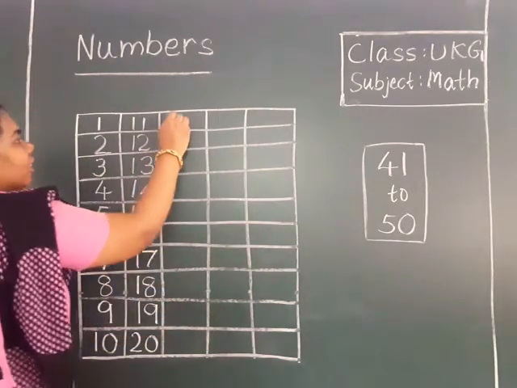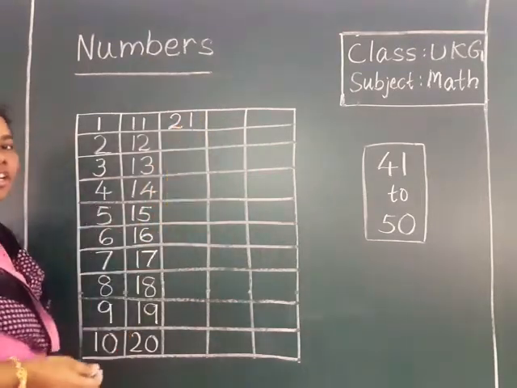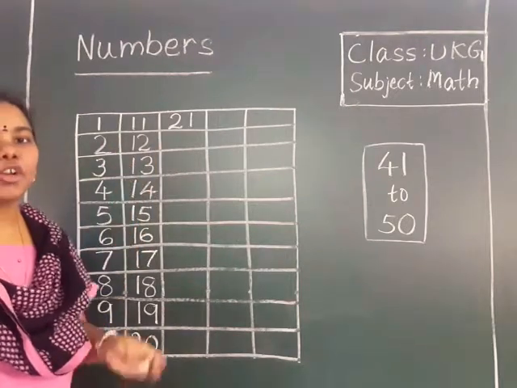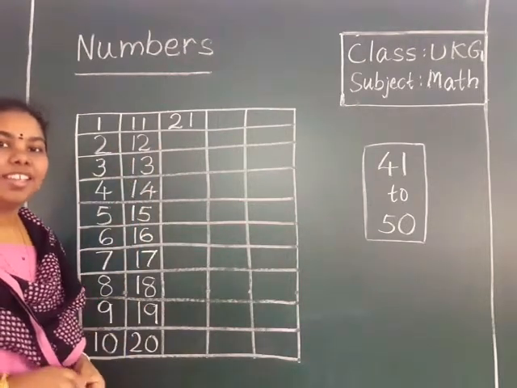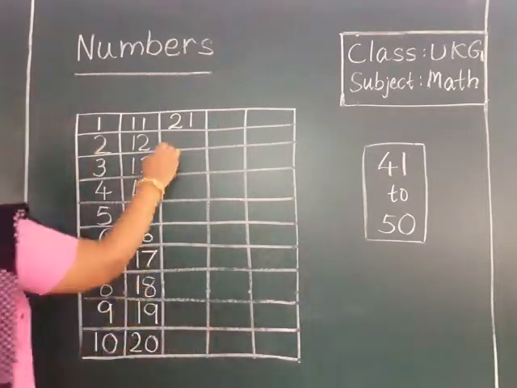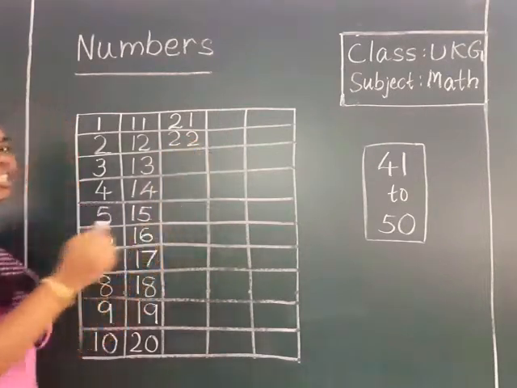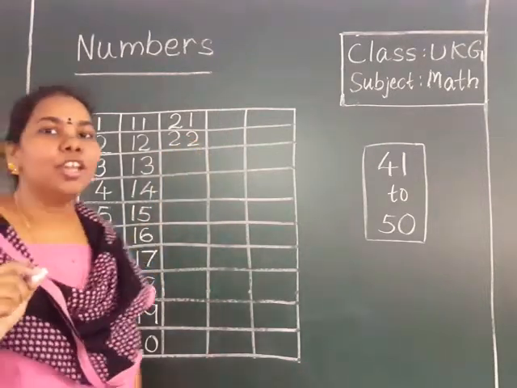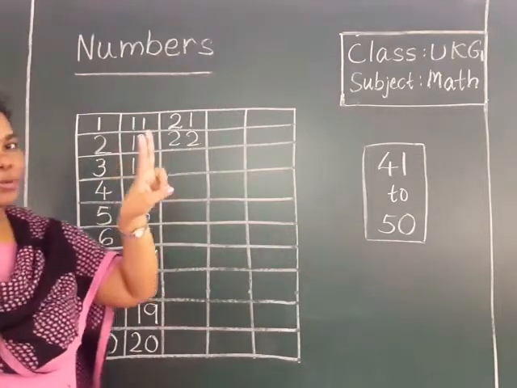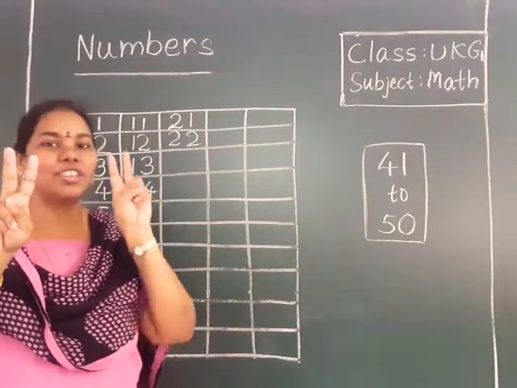Yes, 21. How to write 21? 21. After 21, say, after 21? Yes, 22. How to write 22? 2, 2 is 22.